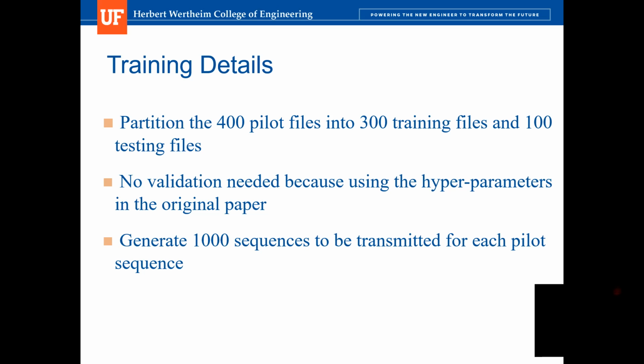In training and testing, we partition the 400 pilot files that we have into 300 training files and 100 testing files. There's no validation needed in this experiment because we just directly use the hyperparameters in the original paper. And we generate 1000 bit sequences to be transmitted for each pilot sequence, so that we have 1000 pieces of training or testing data for each channel condition.